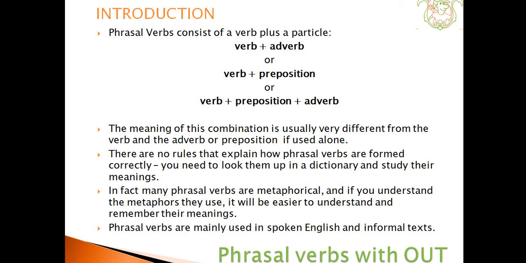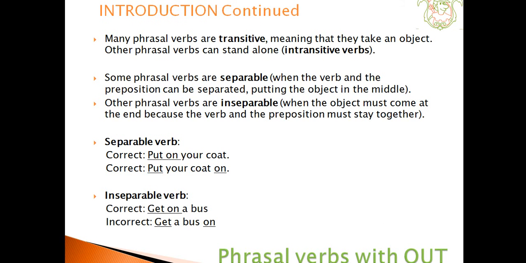Phrasal verbs are mainly used in spoken English and in formal texts. Many phrasal verbs are transitive, meaning that they take an object. Other phrasal verbs can stand alone. These are intransitive verbs. Some phrasal verbs are separable. The verb and the preposition can be separated, putting the object in the middle, while others are inseparable. The object must come at the end because the verb and the preposition must stay together.